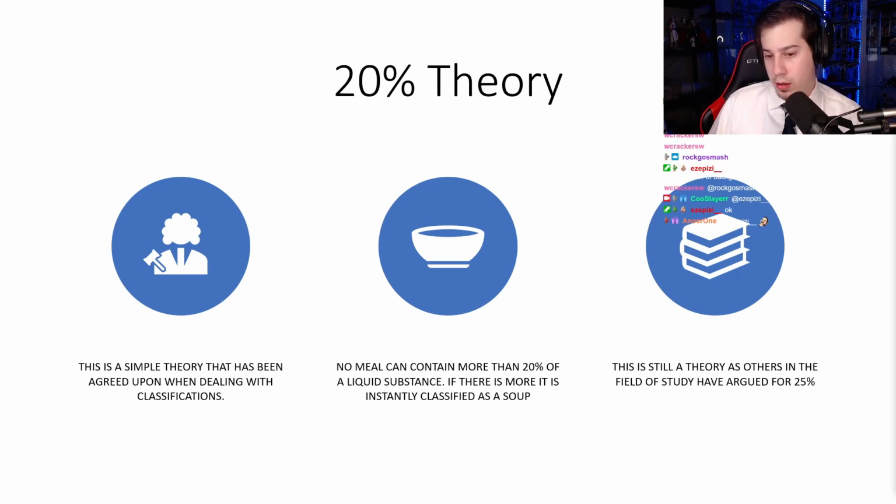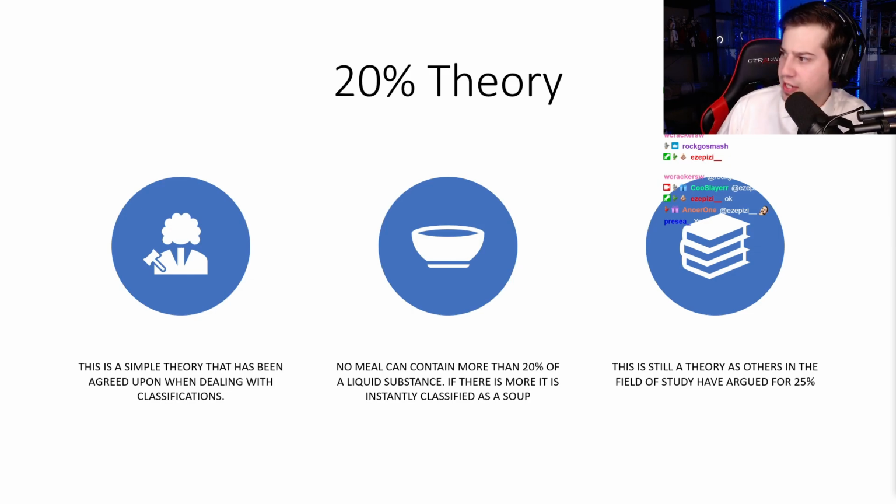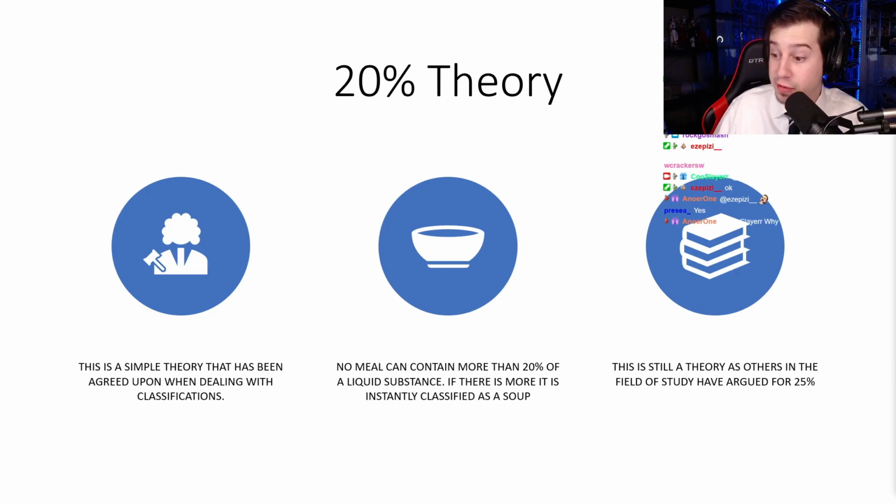So there are still some people out there that try to argue this for 25%. This is still a theory after all. We've agreed on 20%, but there have been arguments made for 25%. Why not 25% though? That's a really good question. 25%, it just seems like too much. That's a fourth of the whole meal being liquid. And that just seems like too much. Like 20 seems like the good cutoff point.